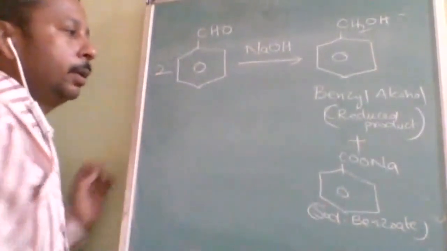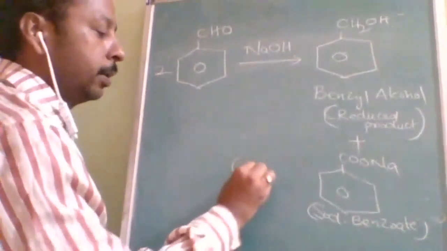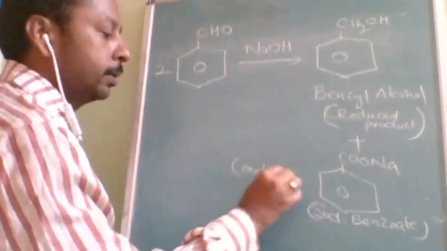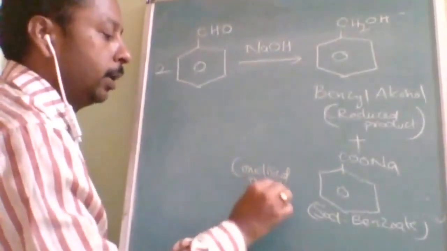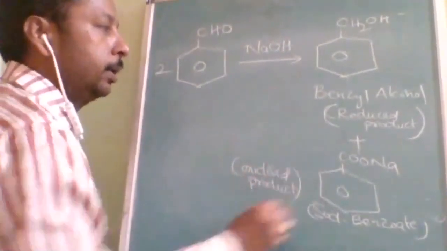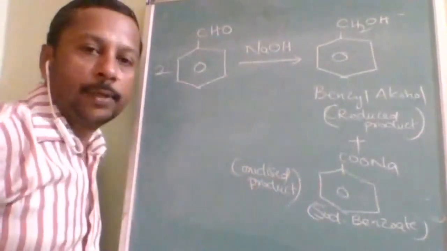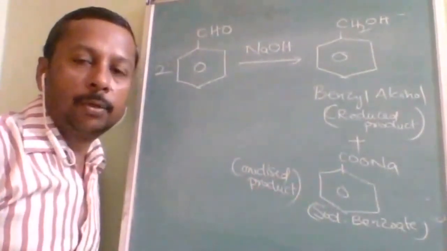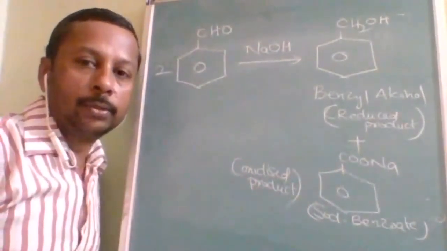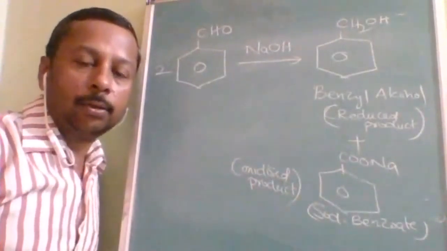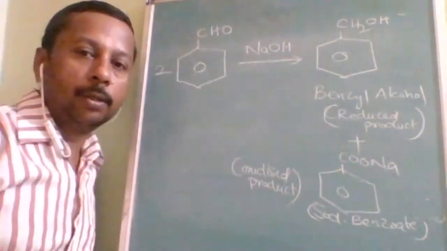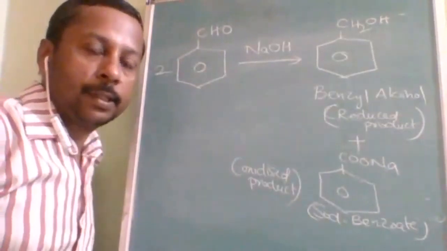Is it understood? That is the oxidized product. A molecule undergoes oxidation to form the sodium salt of the carboxylic acid. Another molecule of the same kind undergoes reduction to form alcohol. Is it understood? This is the first example.